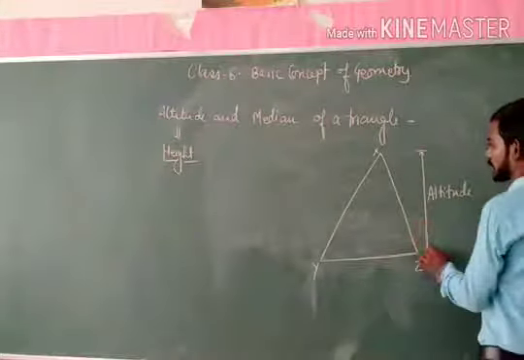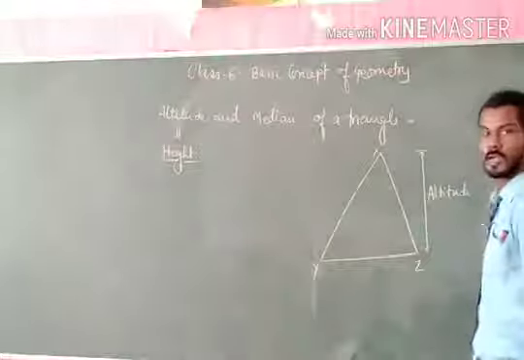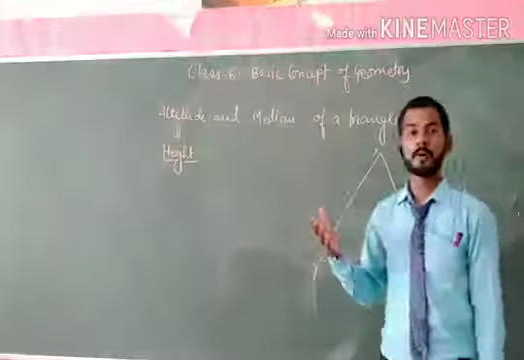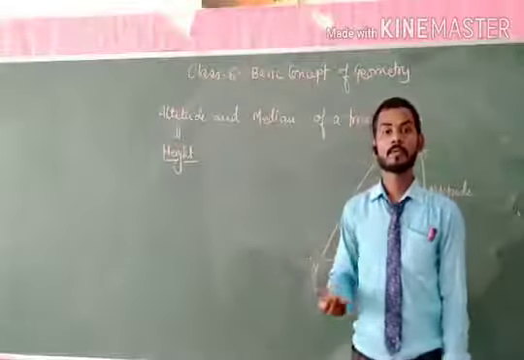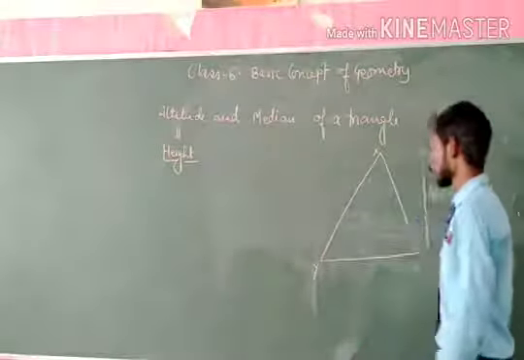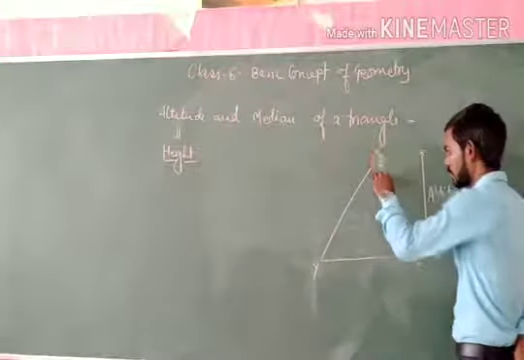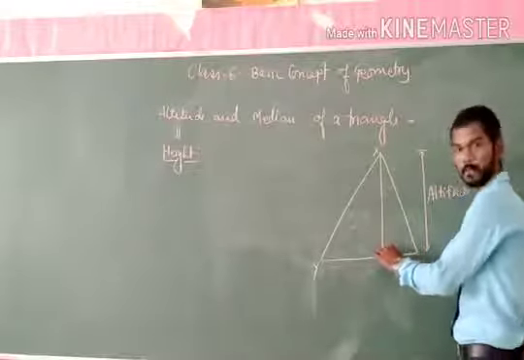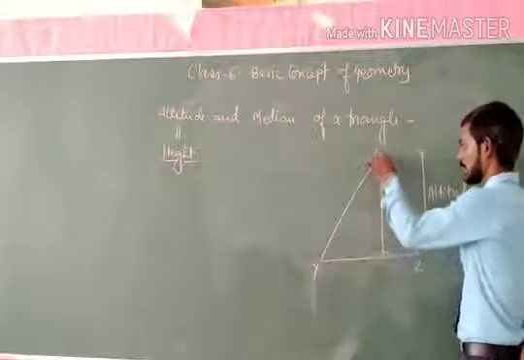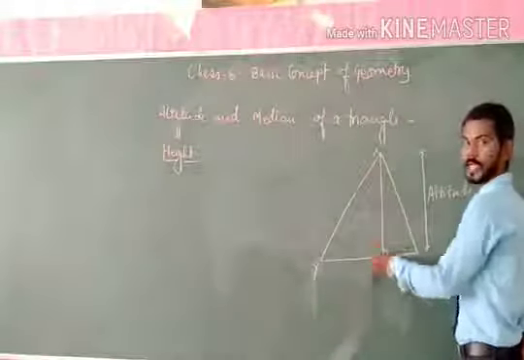This distance from the point X to the base is its altitude. We say that the length of perpendicular from the vertex to the opposite base is called its altitude. In the figure we can see that the distance from X to the base is its altitude.